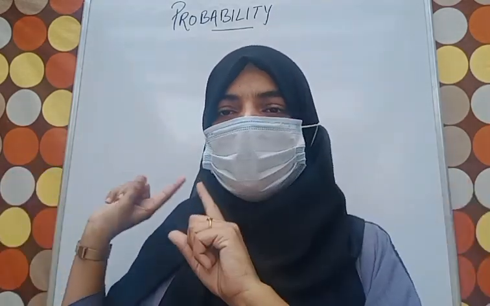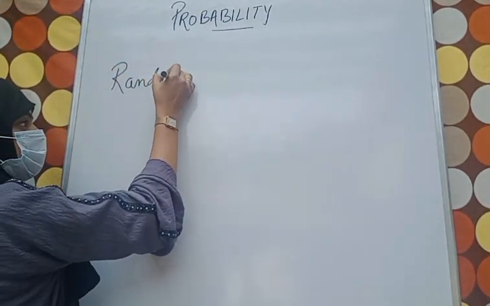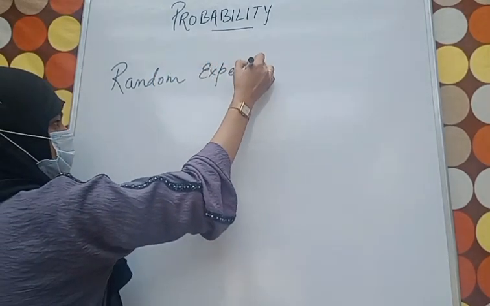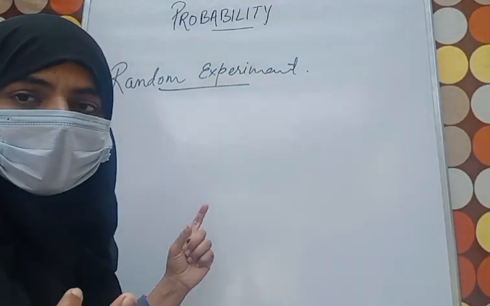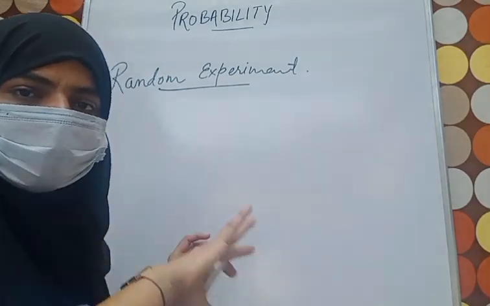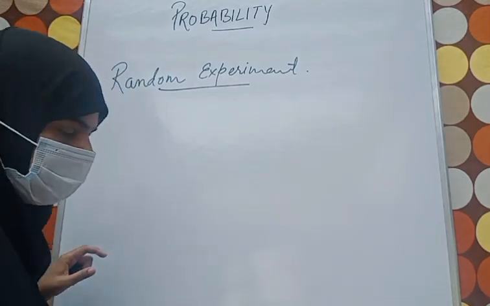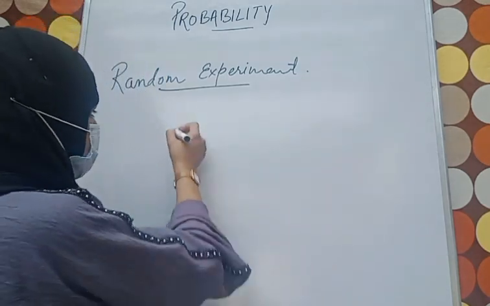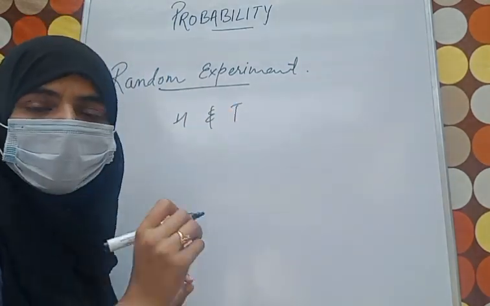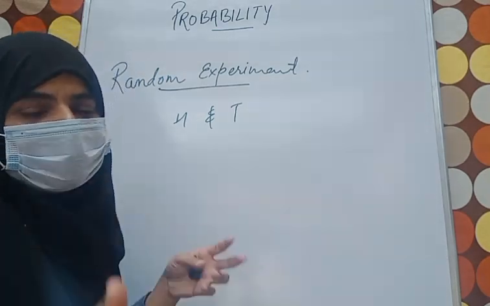So let's begin with some basic terms for probability. Let's have the first thing called random experiment. In a random experiment, the possibility of all outcomes is known, but which one will occur is not known. We know that when we toss a coin, head will come or tail will come. But is there any surety that only tail will come or only head will come? No. It's a random experiment.